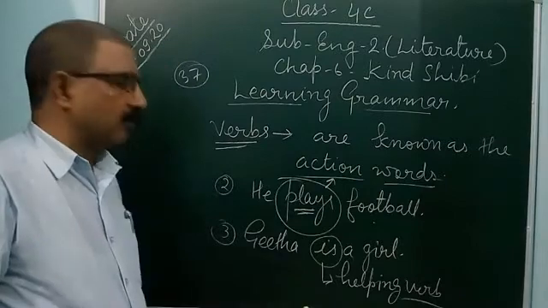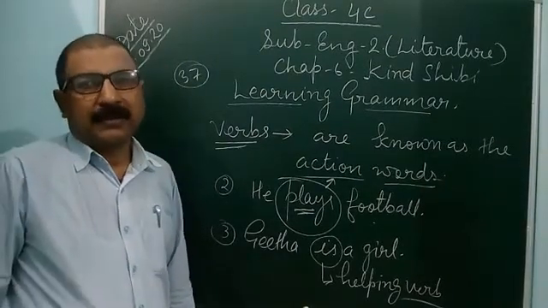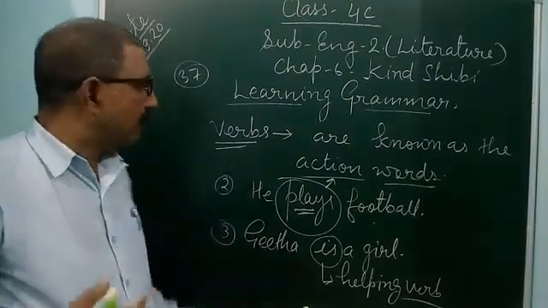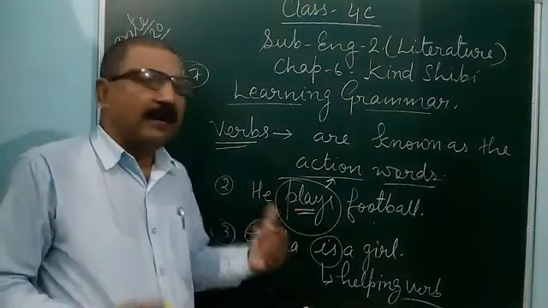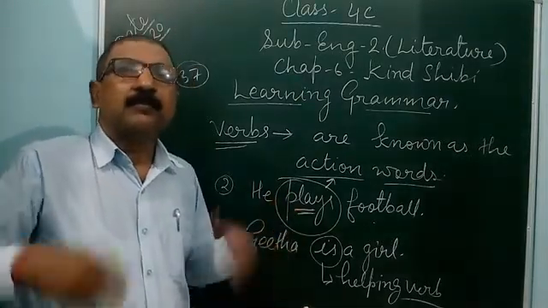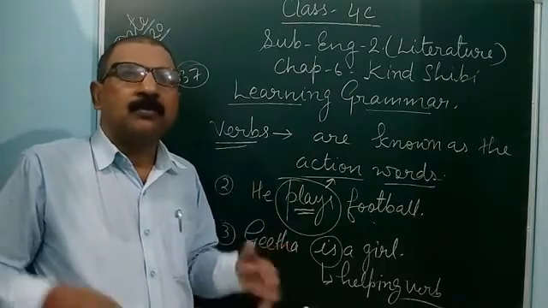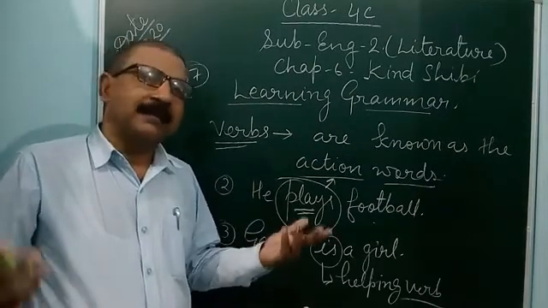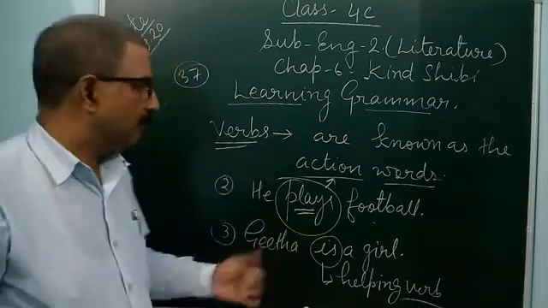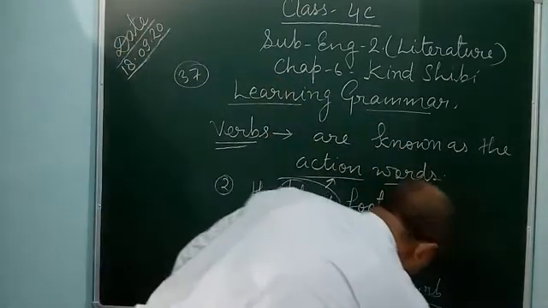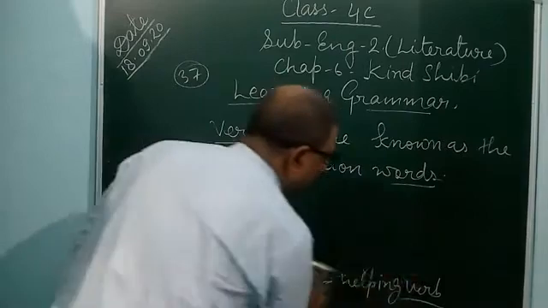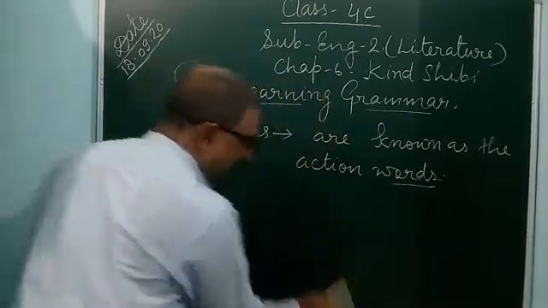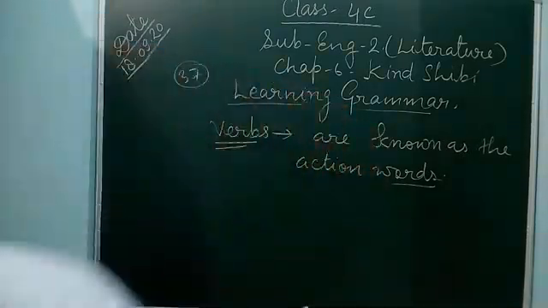It is not an action word. So basically, the main verb of the sentence is called the action word. Like play, jump, write, laugh, weep, anything which shows action. So in this way you can do some exercises as it is given.